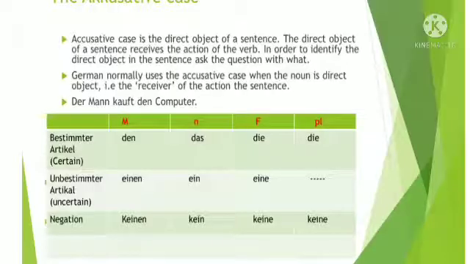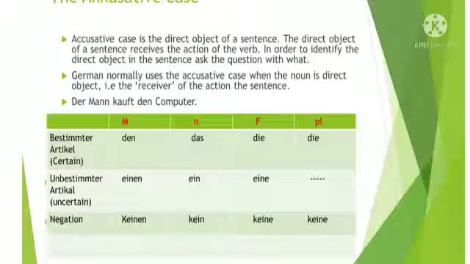Okay. Now the accusative case. What is accusative case? Accusative case is the direct object of the sentence. Whenever we construct a sentence we have three things: subject, verb and object.